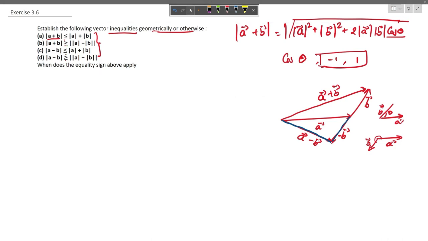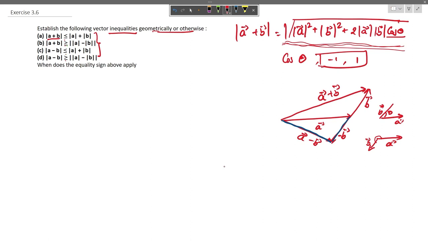So moving on to the first question, we have the magnitude of vector A plus B is always less than or equal to the independent magnitudes of vector A and vector B. So the magnitude of this expression relies entirely on the cos theta value. As we have said earlier, cos theta varies between -1 and 1.